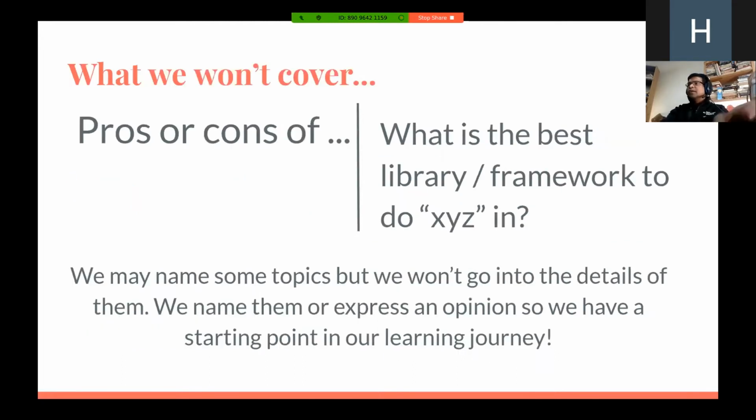Just want to be a bit clear before I start about some of the things we are not going to do. We're not talking about pros and cons of libraries or components or concepts or technologies or architectures. We're also not going to elevate some framework or library better than something else. We may talk about various topics. There might be light expression of opinions, but these are done to just get the presentation or the conversation or learning journey started.